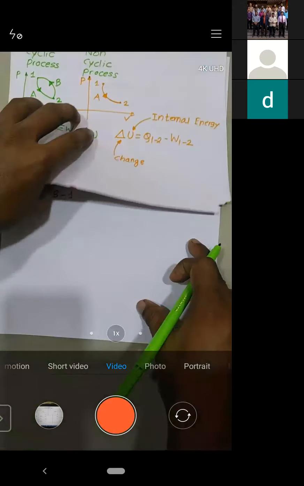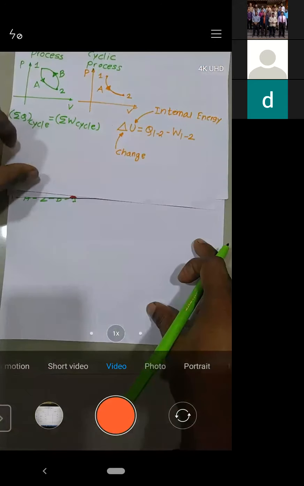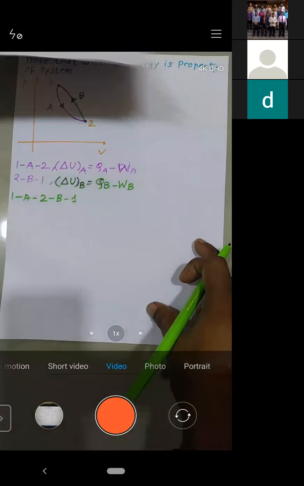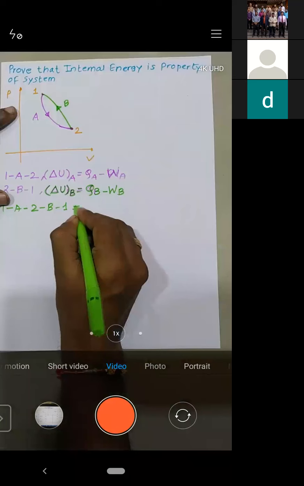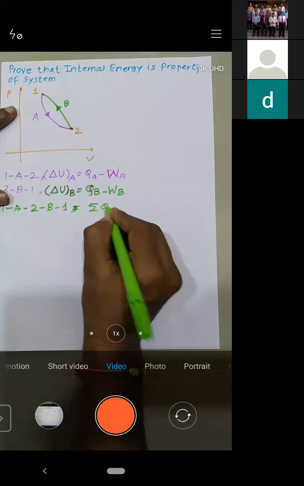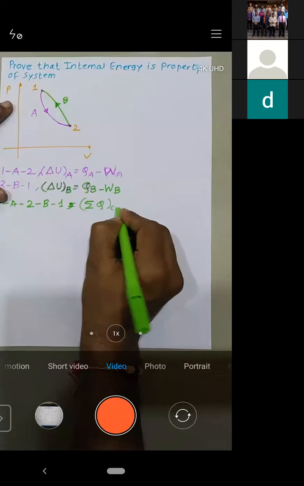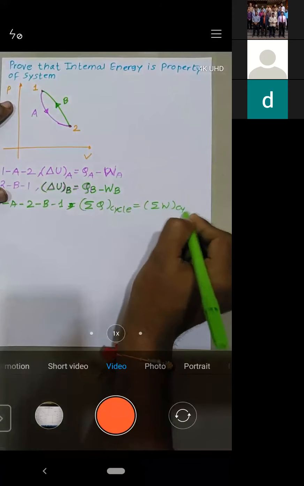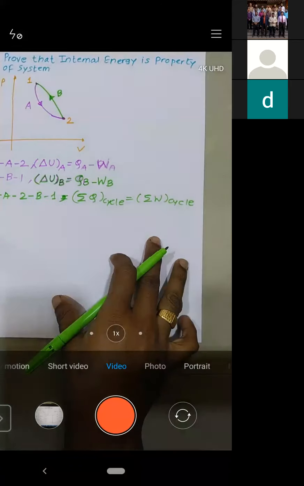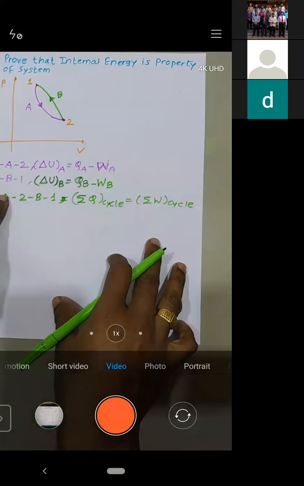So for a cycle, what does it say? Heat is equal to work, right? The summation of Q for a cycle is equal to the summation of W for a cycle.